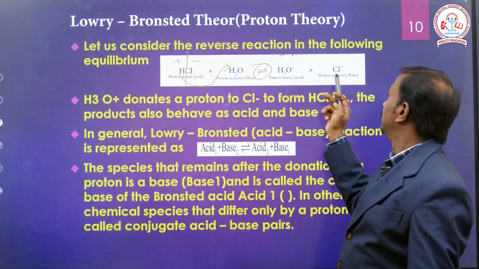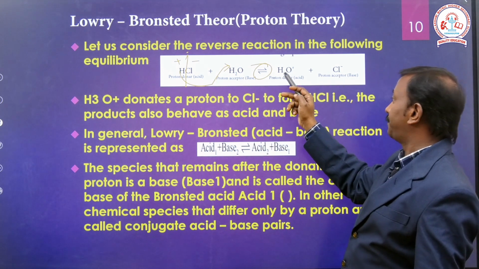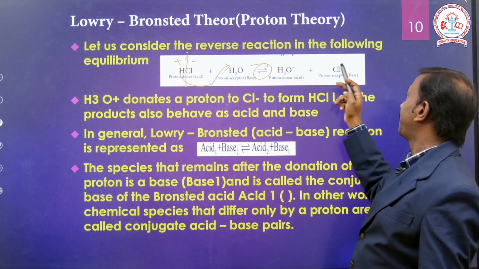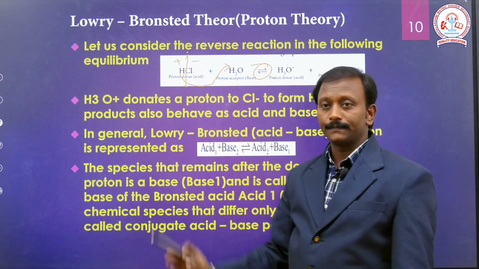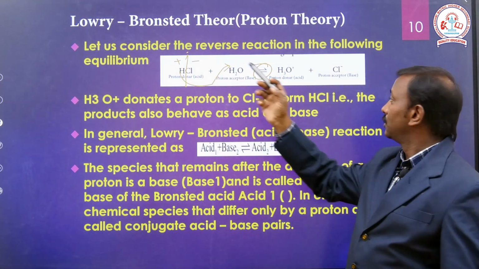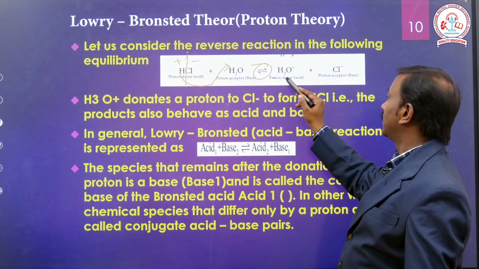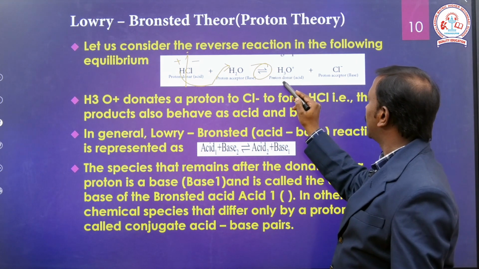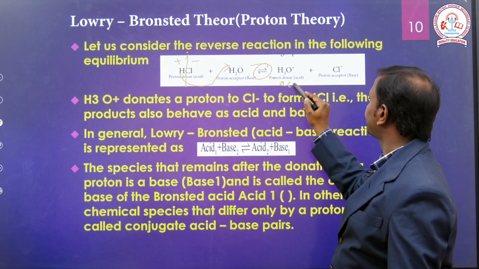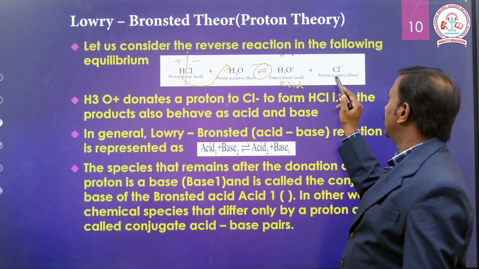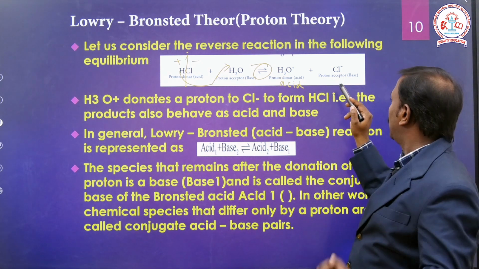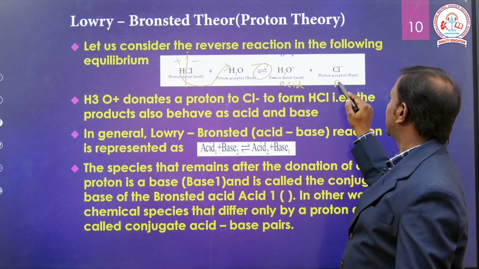Cl minus accepts that H plus ion and changes into HCl. In the reverse reaction, the hydronium ion is a proton donor, so it behaves as an acid. Cl minus accepts a proton, so it is called a base.